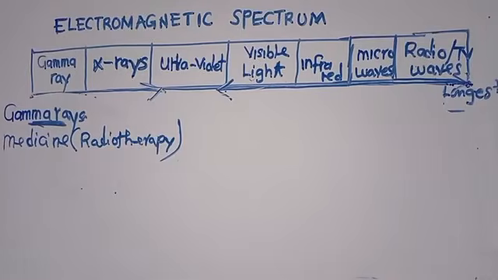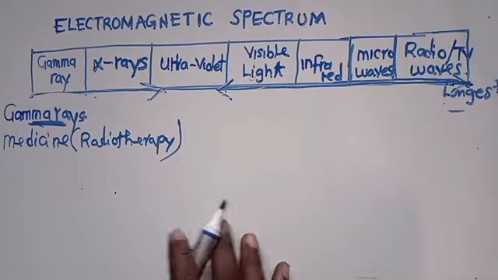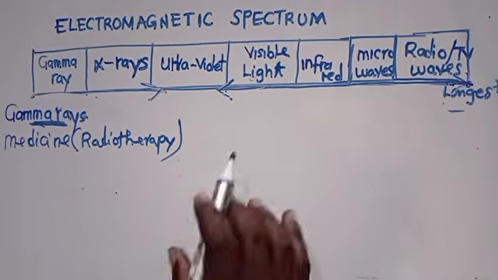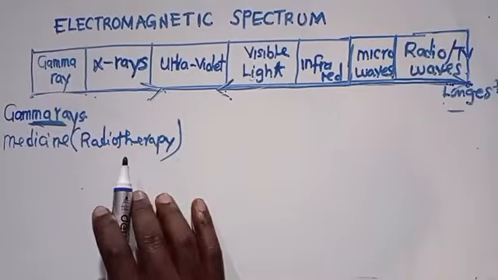So these are just some of the things that you need to know and understand. You also need to understand that these can also be used in disinfection. They can also be used in industries. We get to use gamma rays. This is what you are supposed to know and understand. So let's make sure that we know this and understand this.